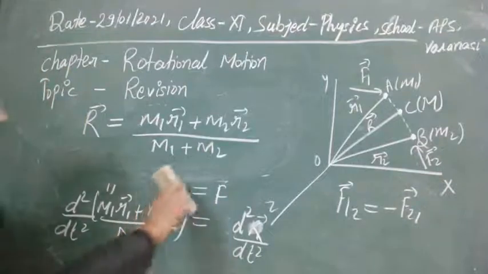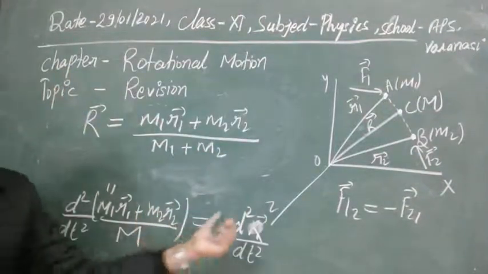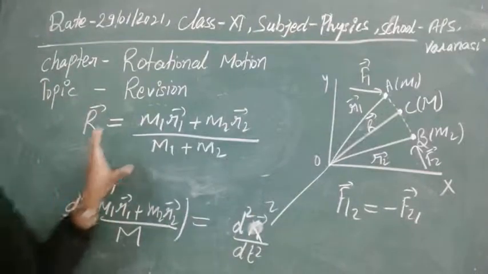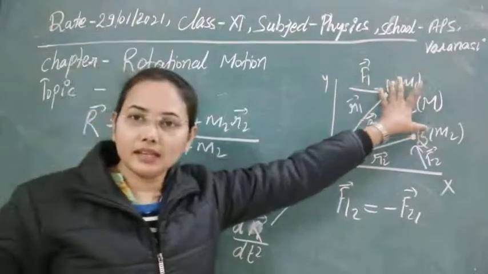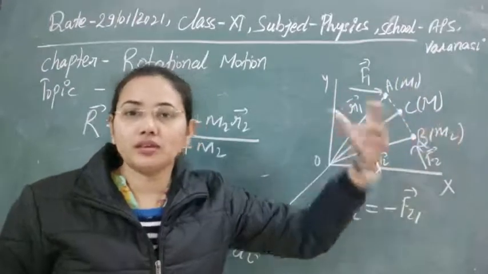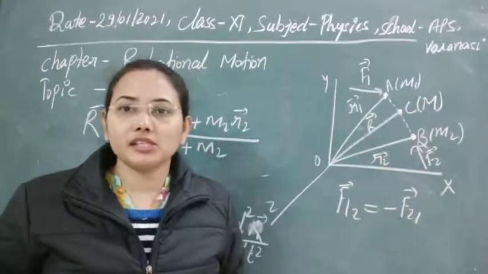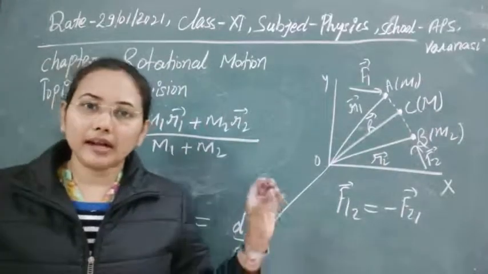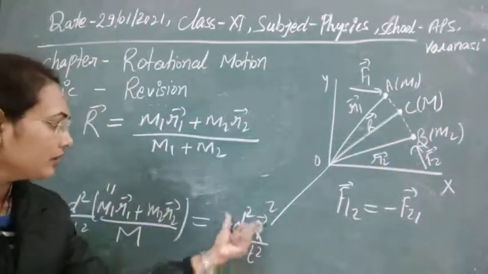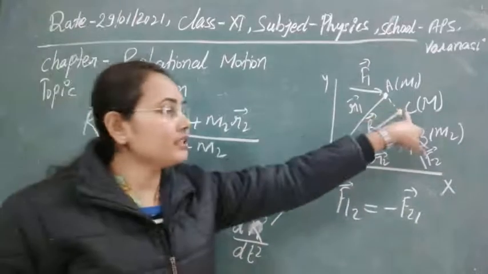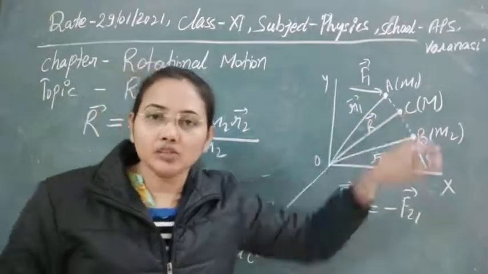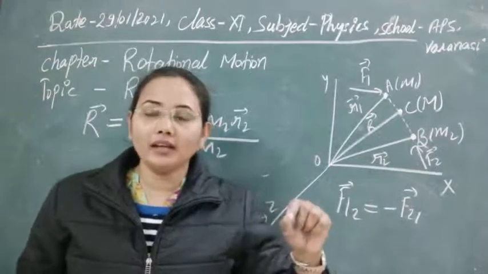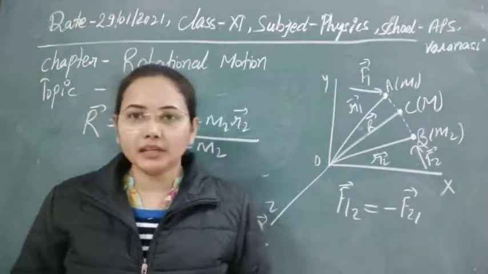So from this equation, one thing is clear: for a number of systems, if we take their motion into consideration, meaning a number of forces are acting on it, and we take their summation, then that is equal to the force acting on this single particle C. So we can assume some point on which the whole mass can be concentrated.